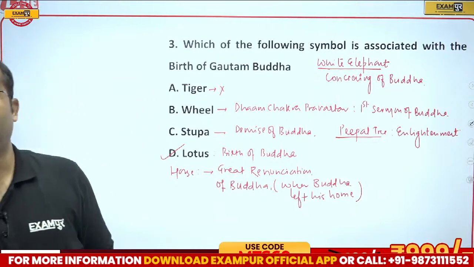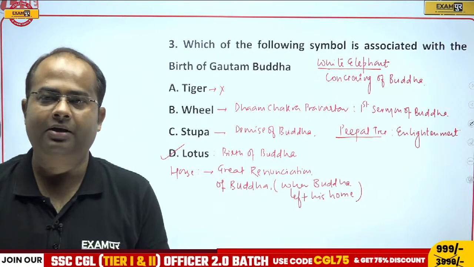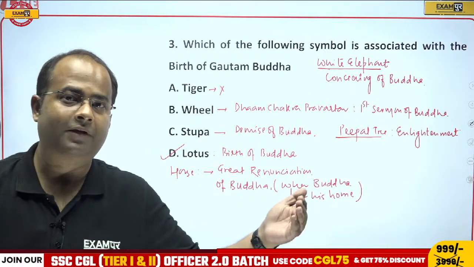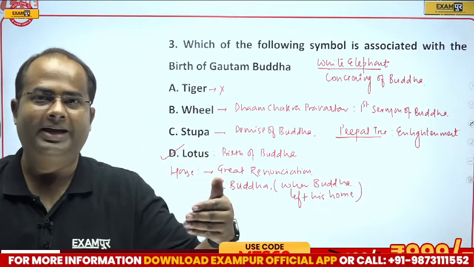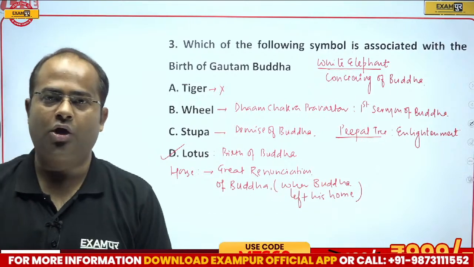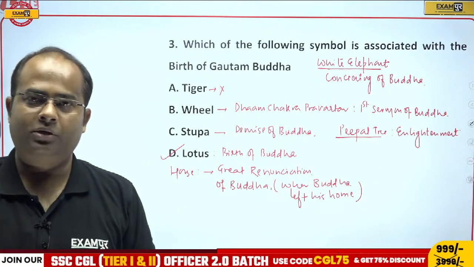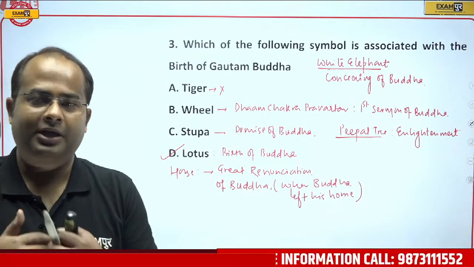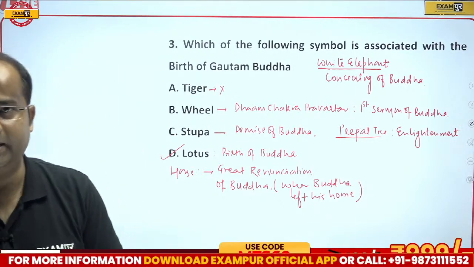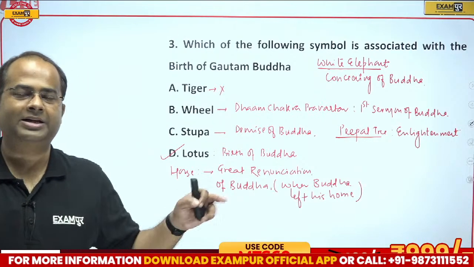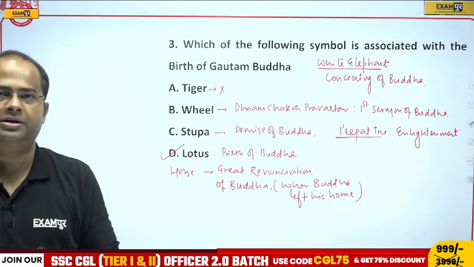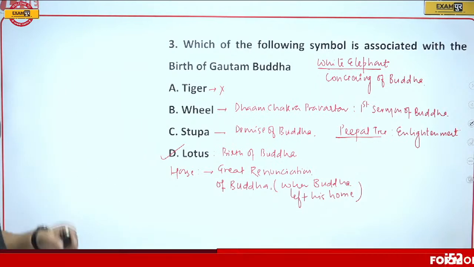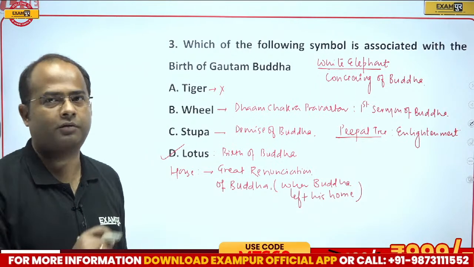So horse is the symbol of the great renunciation. And great renunciation means when Buddha left his home for the search of enlightenment. It is said that Buddha on his horse Kanthak and with his charioteer Channa left the home during the midnight at the age of 29 years, and at the age of 35 years he got enlightened. Therefore, correct answer will be, guys, lotus, that symbolizes the birth of Buddha.